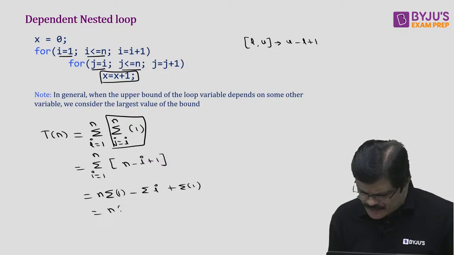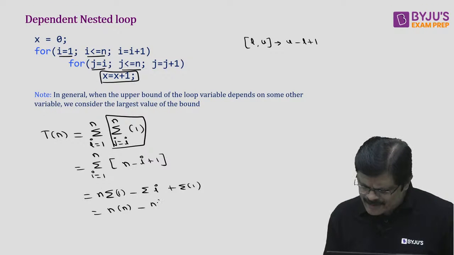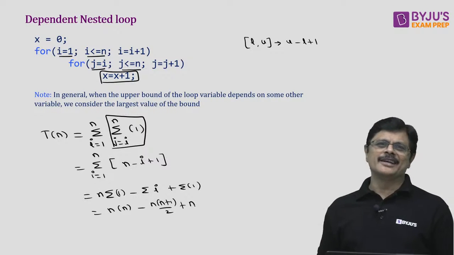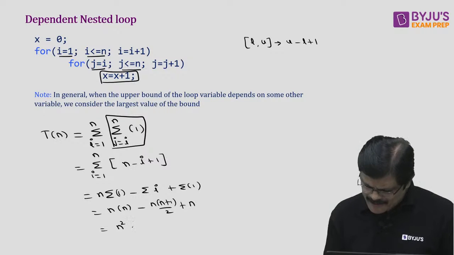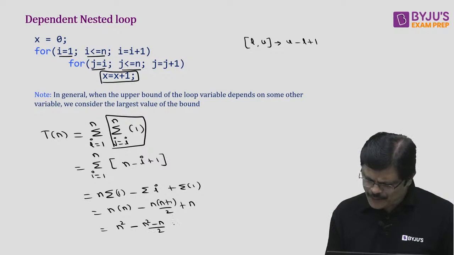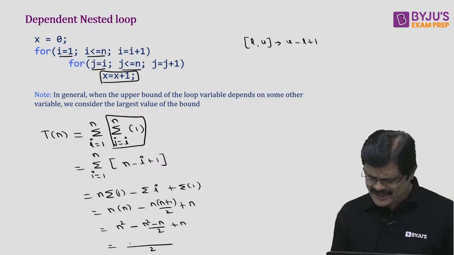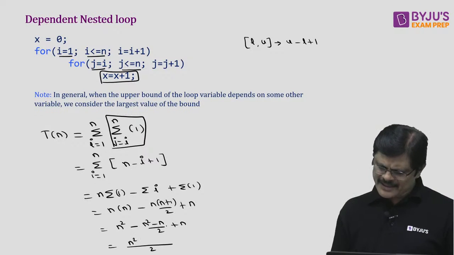So it is n into n. Sigma i is nothing but n into n plus 1 by 2. And sigma 1 is nothing but n, my dear friends. So now this is n square minus n square plus n by 2, plus n. You can simplify and get the answer. That is 2n square minus n square, that is n square, and 2n plus n, that is 3n.